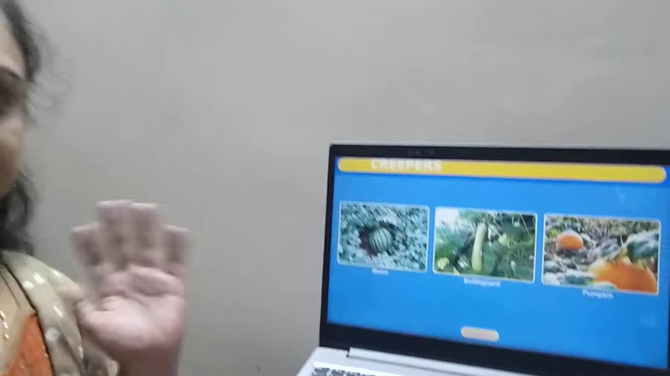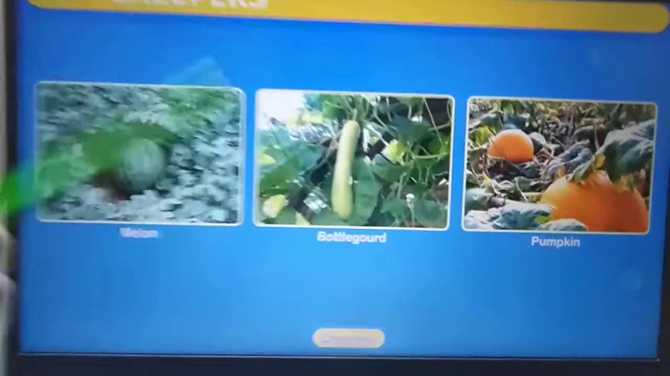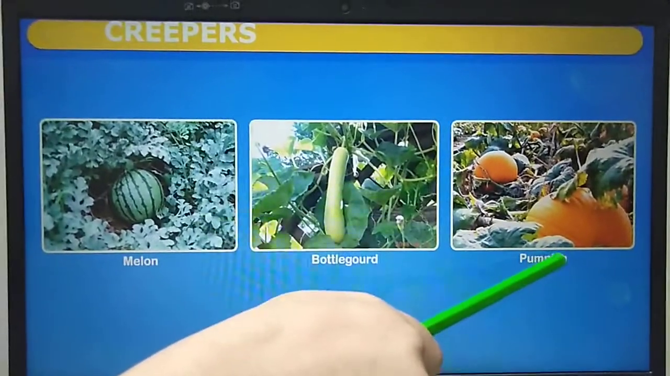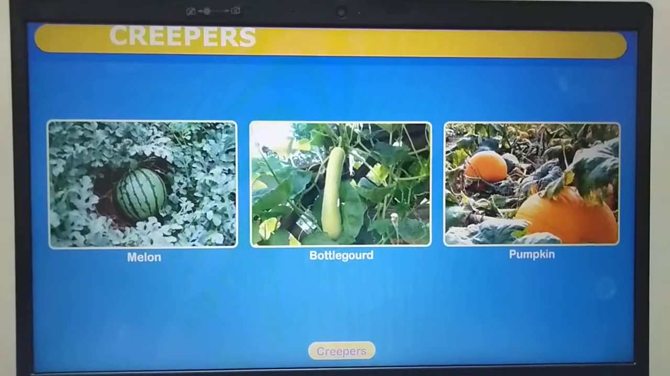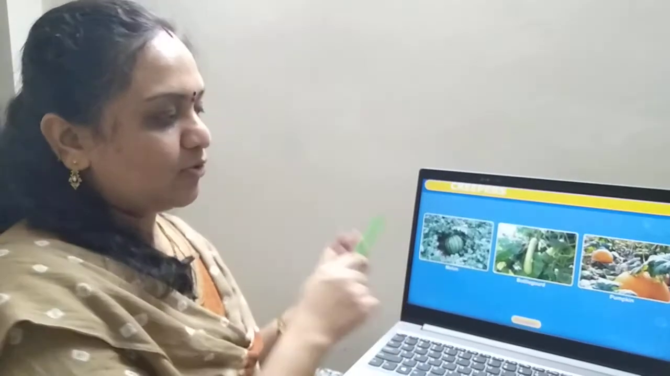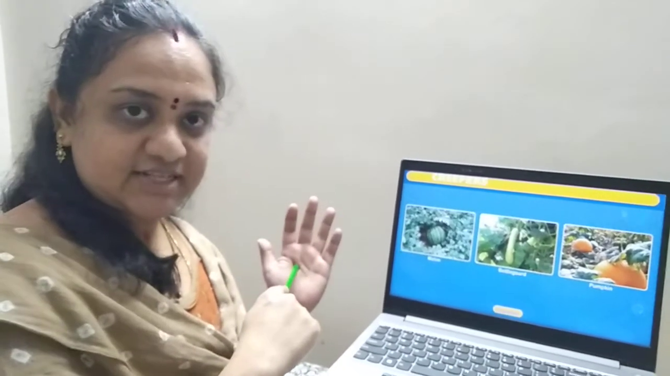Watermelon. Watermelon will be heavy, isn't it, children? And bottle gourd. See the pumpkin. They will be heavy. That is why these plants creep along the ground and grow. Okay, what are different creepers here? Watermelon, bottle gourd and pumpkin. Shall we see the next type of plants?